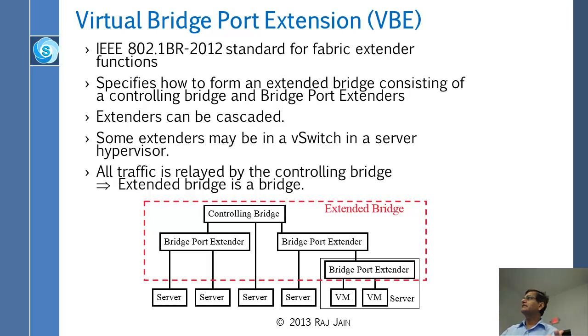That would be covered by the same standard. You could take lots of vSwitches and make one big switch out of it. That was the VMware concept, is now bridge port extension. Or you could take lots of physical ports like the Cisco concept and make a bridge out of it. Both of them are covered here, and these could be cascaded.